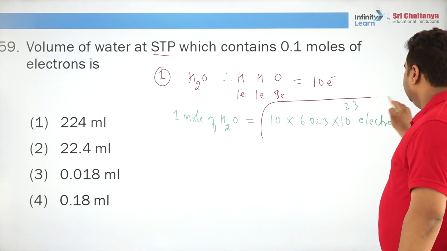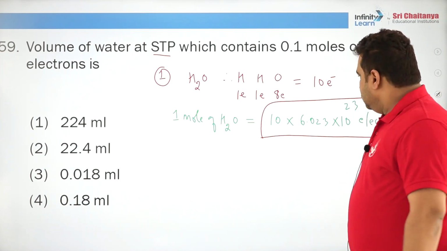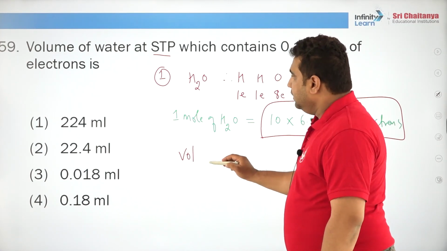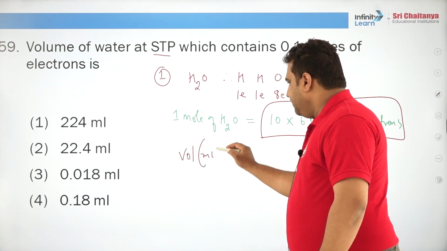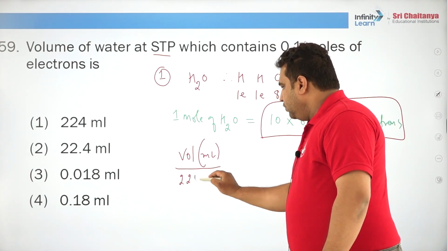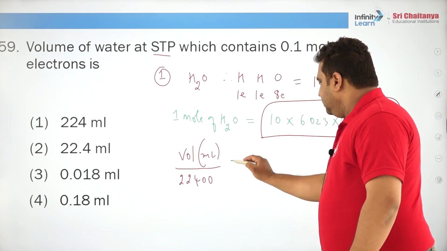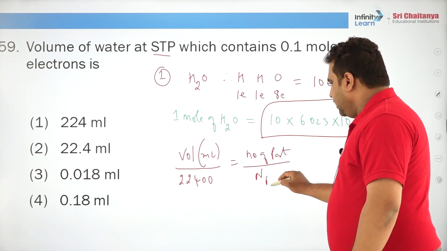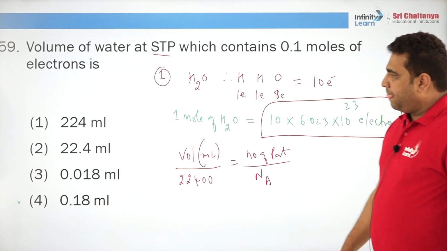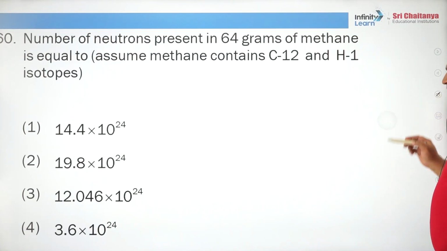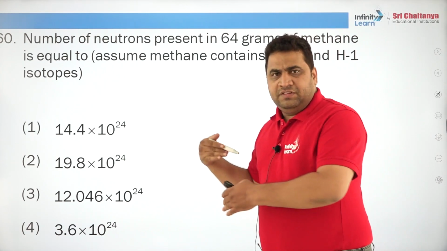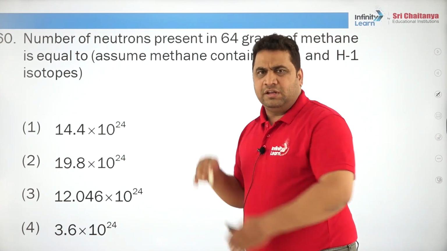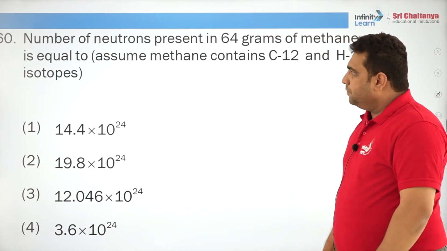This is your reference now, and then you can do it in many ways. Volume of water in ml divided by 22,400 is equal to number of particles by Avogadro number. This is another way to get the answer. Directly also you can go by simple ratio. If this is 1, that is how many, and if this is 2 parts, that is how many parts. Ratio also can go. No need to go for formula based also.